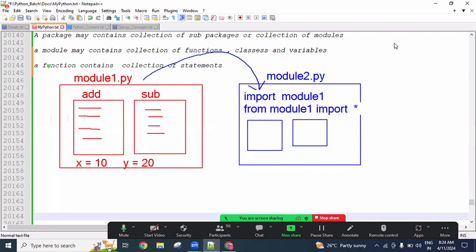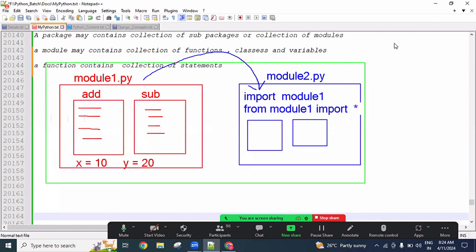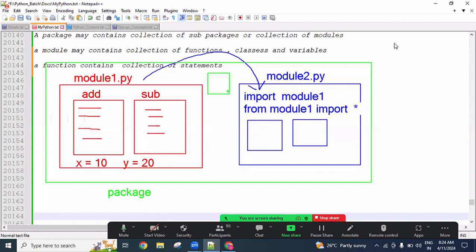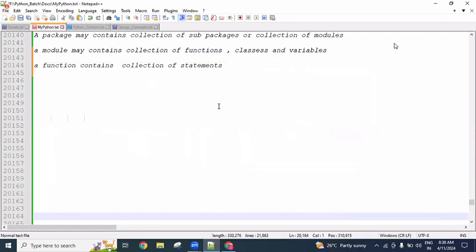So next, a package is nothing but a folder. This is like one folder, this is like one folder. So we are considering this as a package. A package is nothing but a folder which contains some modules, see, module1.py, module2.py. It may contain some sub packages also, meaning again subfolders. For example, this is one folder, and inside that again some modules may be available. So a package may contain a collection of modules or sub packages. I said modules or sub packages.